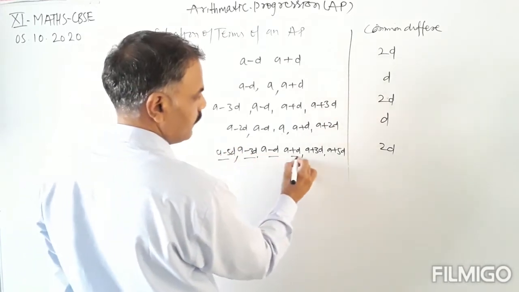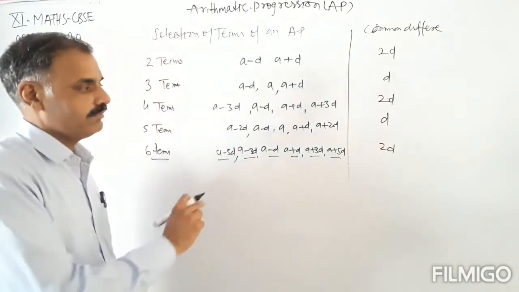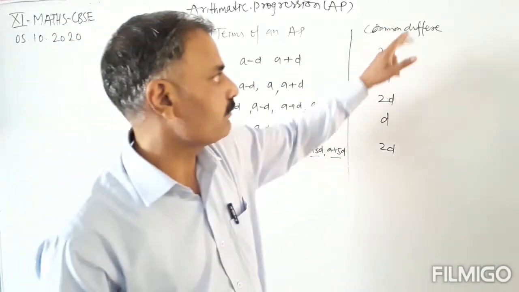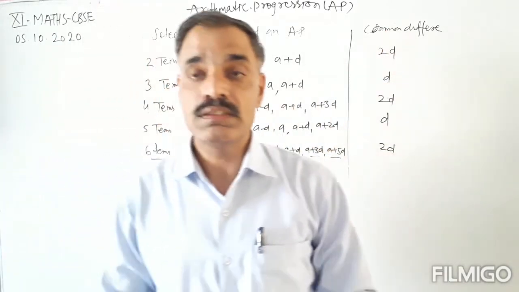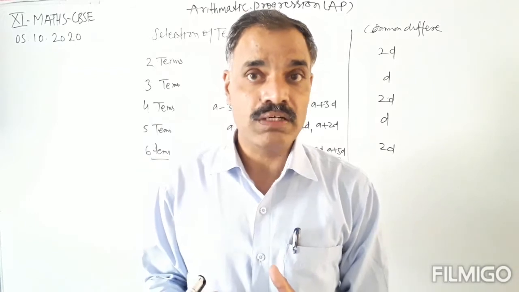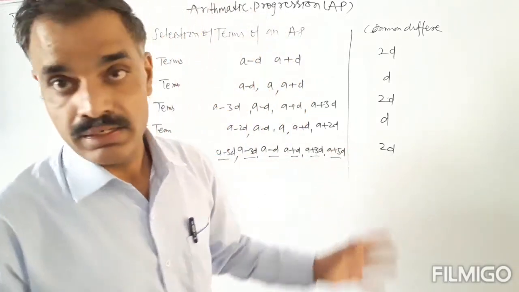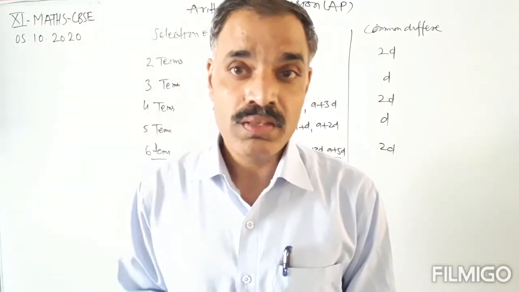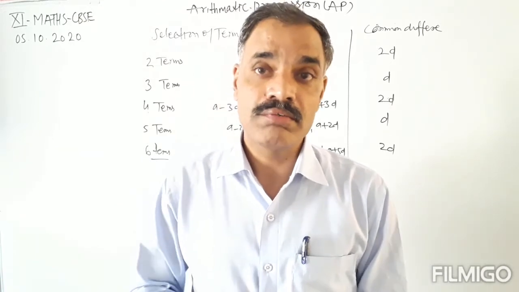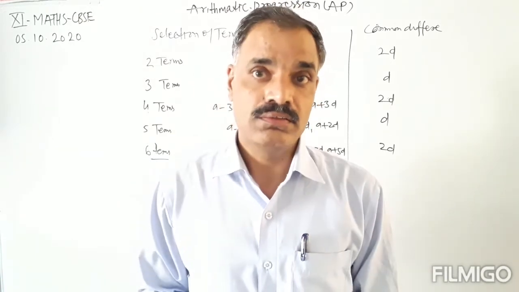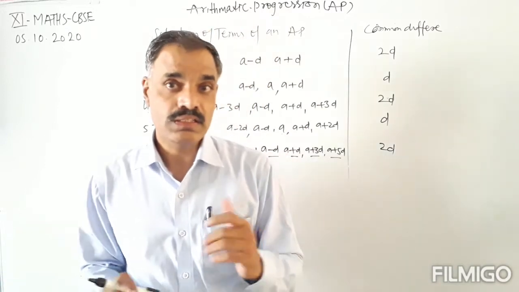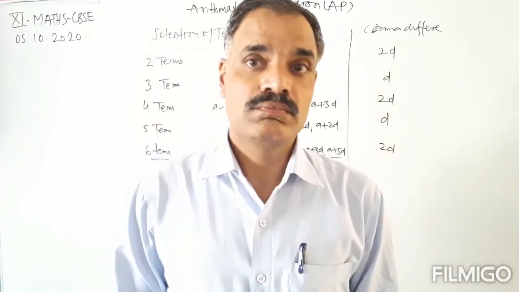So these are the 6 terms. Whenever we select an even number of terms, the common difference will be 2d, and if we select an odd number of terms, the common difference will be d. Okay. So these are the selection of terms.